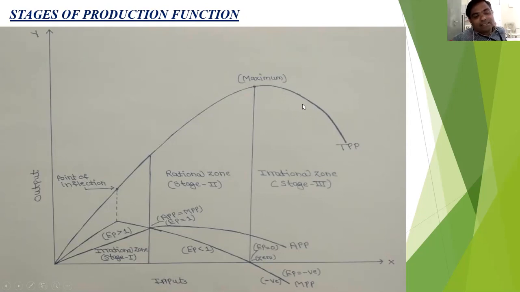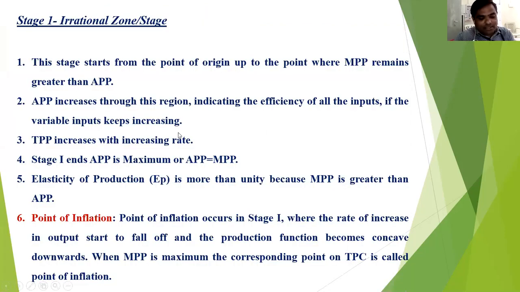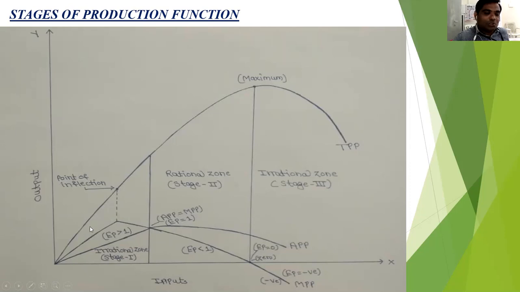And the second reason is the reduction in the production. So due to these two reasons, the third stage, stage 3, is called the double loss irrational zone. So the total physical product is increasing at an increasing rate up to stage 1, then increasing at a decreasing rate up to the second stage. At the end of the second stage, the TPP is maximum or constant, and after this point, the TPP is declining, but still TPP is positive.